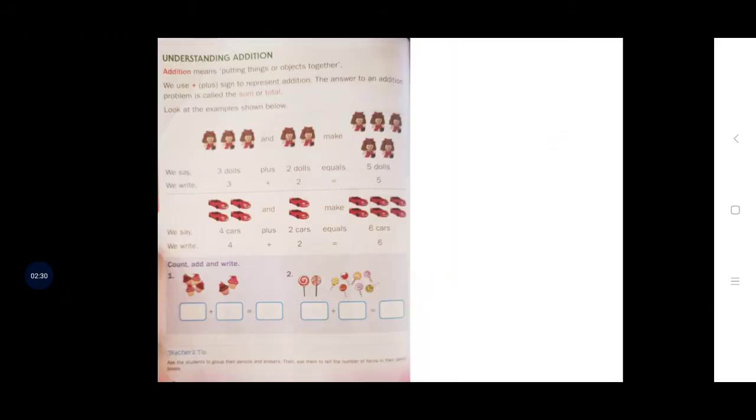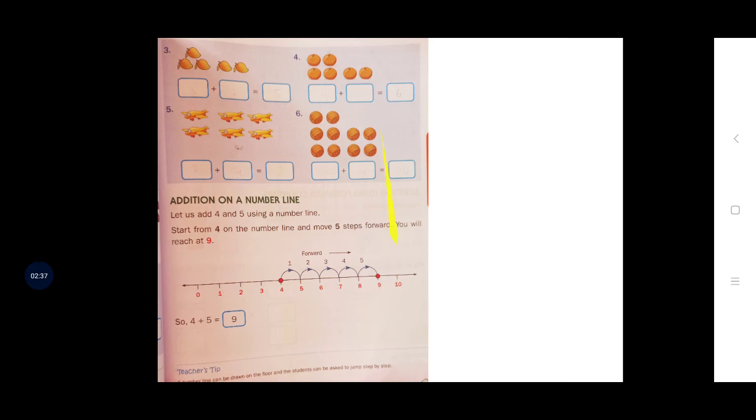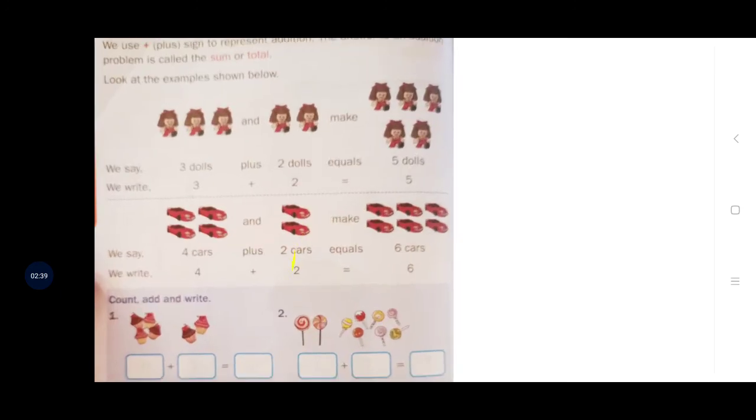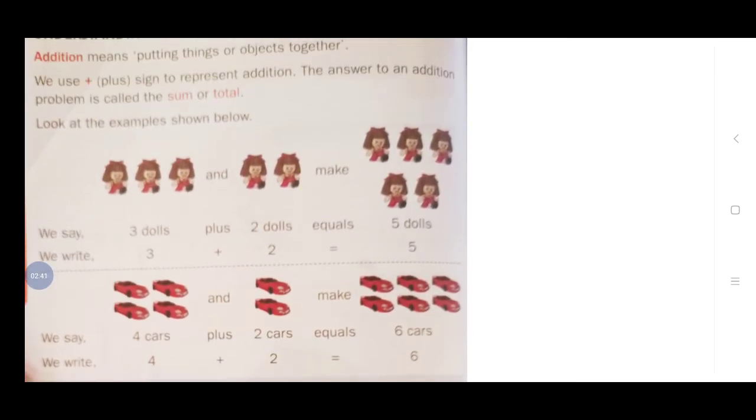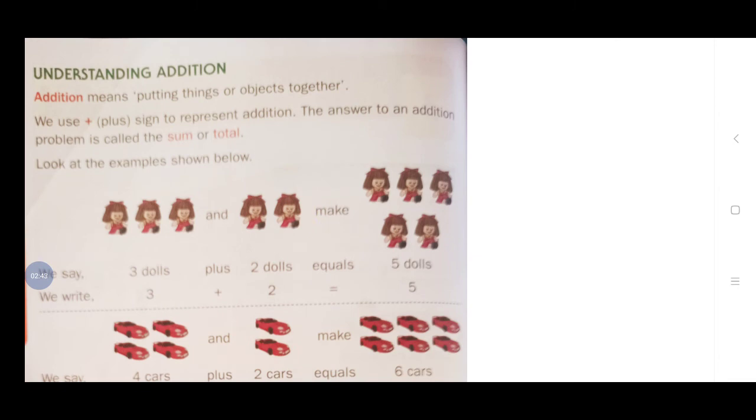Now next page. Understanding the addition. Now we can understand small additions. Okay, na? Understanding addition is there, na? Addition means what? Putting things or objects together. All together is called addition.